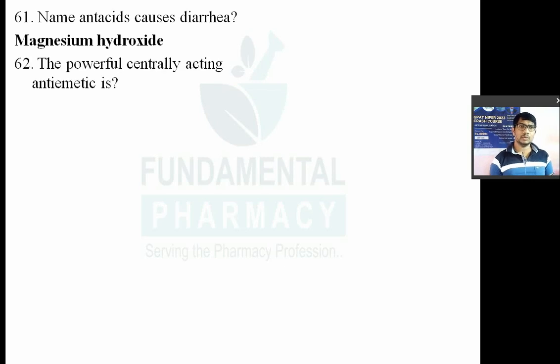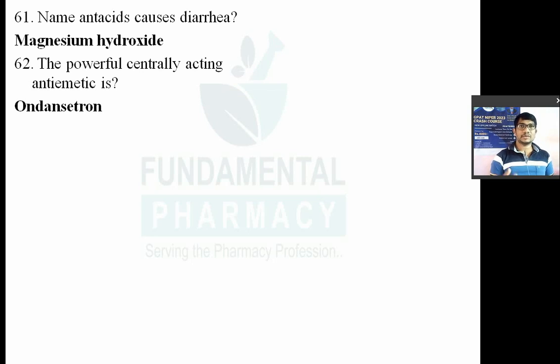Question number 62. The powerful centrally acting antiemetic. Basically they are asking for the centrally acting antiemetic example. It is ondansetron. Basically this ondansetron is not only centrally acting, it also acts peripherally. So ondansetron, what is that? Ondansetron is an antiemetic drug. It acts by blocking the serotonin receptor. It blocks the 5-HT3 receptor, the 5-HT3 serotonin receptor, in the central as well as in the peripheral.